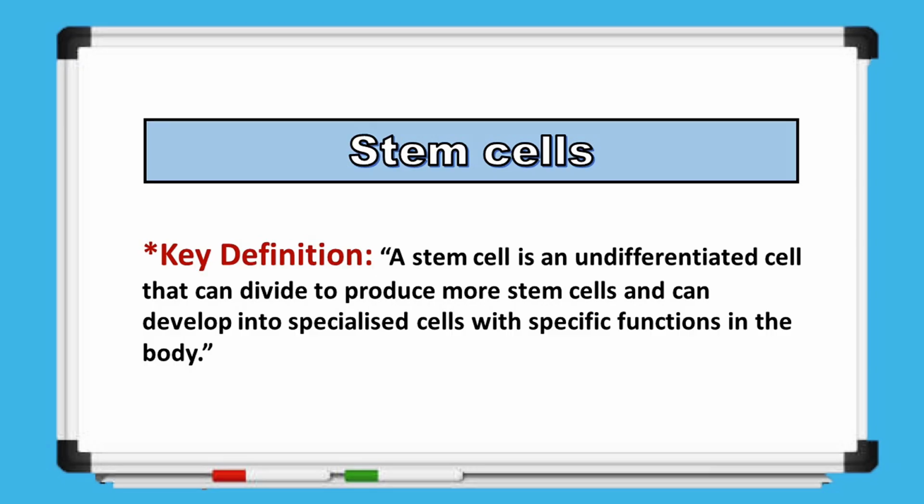To define stem cells, a stem cell is an undifferentiated or unspecialized cell that has the ability to divide by mitosis to produce genetically identical daughter cells. These daughter cells can either remain as stem cells or differentiate into specialized cells that perform specific functions in the body. In simple terms, stem cells can make copies of themselves through mitosis, and their new cells can develop into different types of cells, such as nerve cells, muscle cells, or blood cells, depending on the needs of the body.